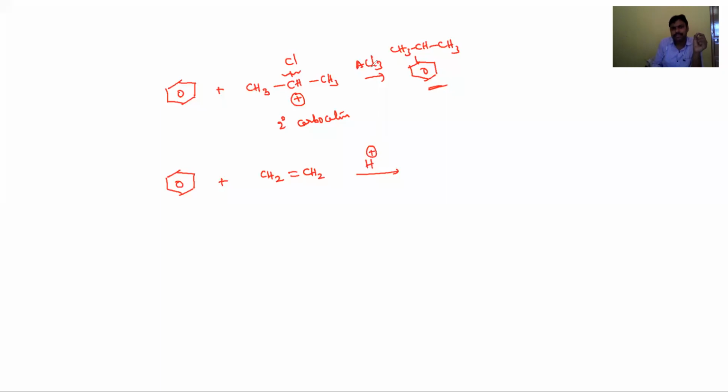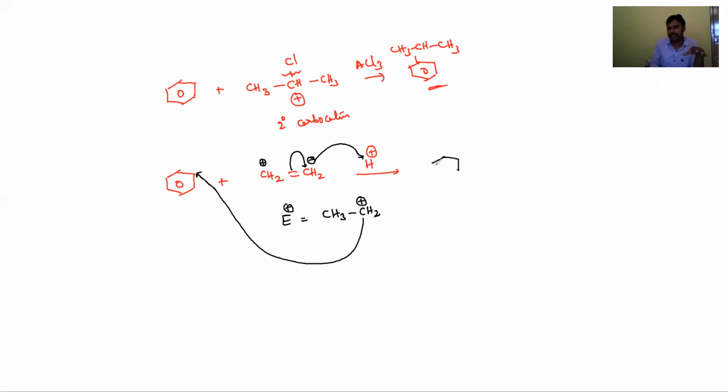in acidic medium. Okay, in acidic medium, what happens, dear students? These pi electrons will move like that. Here a negative and positive charge will generate. This negative charge abstracts the H plus ion. In this case, the electrophile is the ethyl carbocation, CH3CH2 plus. So benzene reacts with alkenes in acidic medium, producing an electrophile. That electrophile will attach to the benzene ring and produce alkyl benzene. Here the alkene, ethene, is involved in this reaction, and we get ethyl benzene as the product.